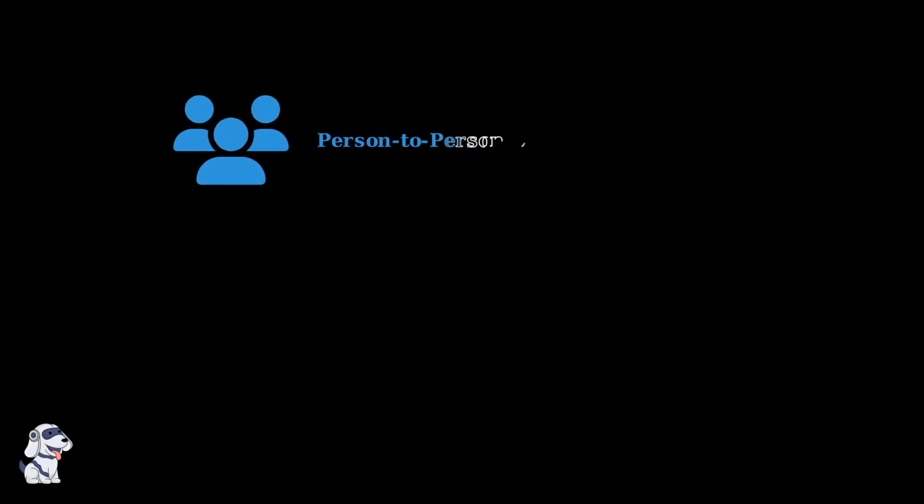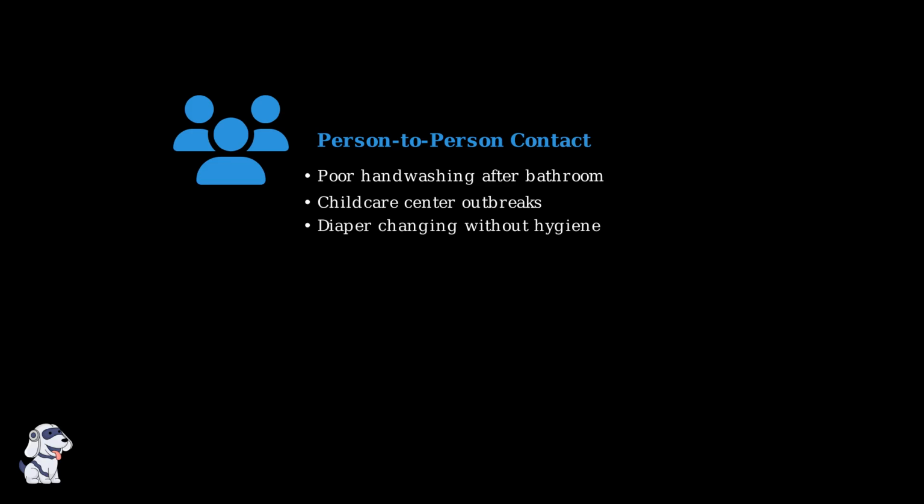The third route is direct person-to-person contact. This is especially common in childcare settings where children may not have perfect hygiene habits yet. When people don't wash their hands properly after using the bathroom, they can spread Giardia through direct contact. Childcare centers see frequent outbreaks for this reason.